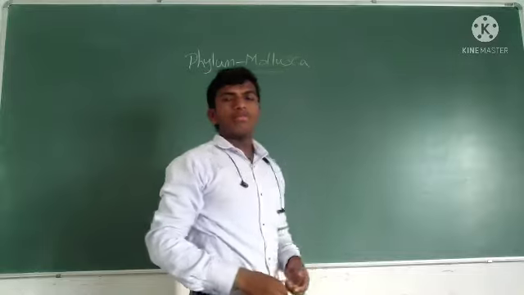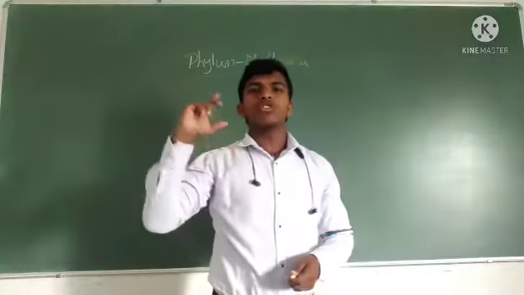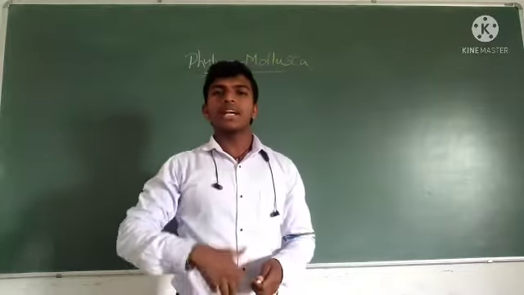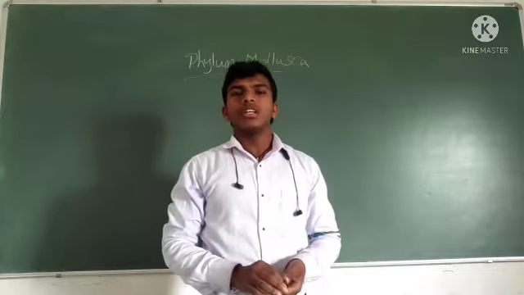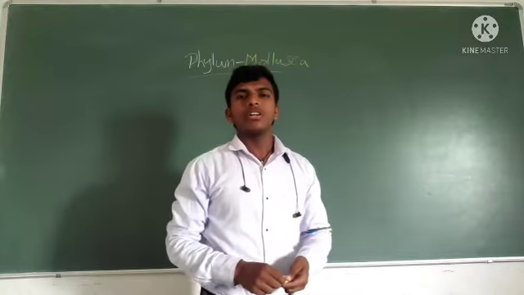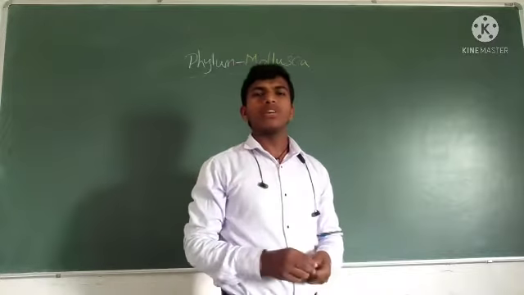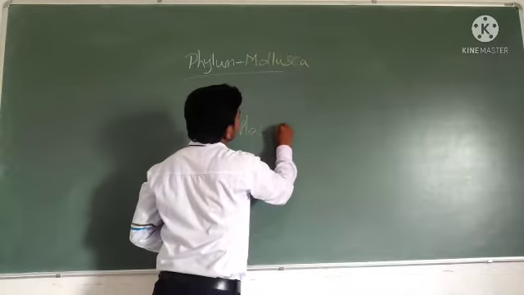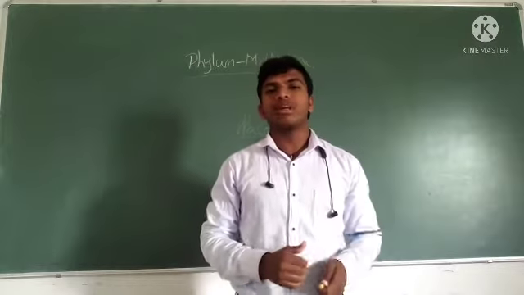See, phylum Mollusca is the second largest phylum. Arthropoda is the first largest phylum. Mollusca is the second largest phylum. Then what about the smallest phylum? In the NCERT book there is no smallest phylum, but for the sake of your NEET and CET, I am going to say that one. The smallest phylum is Placozoa. Placozoa is the very smallest phylum.